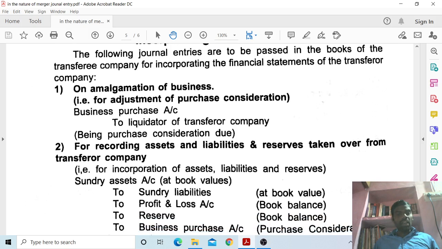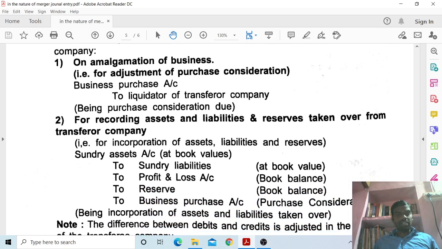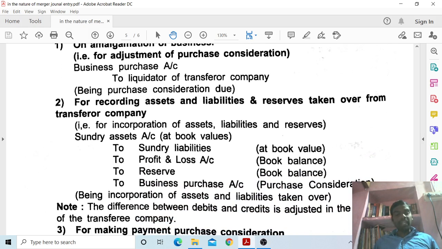First one, entry on the amalgamation of business. For adjustment of purchase consideration, the entry is business purchase account debit to liquidator of transferor company, being purchase consideration due.